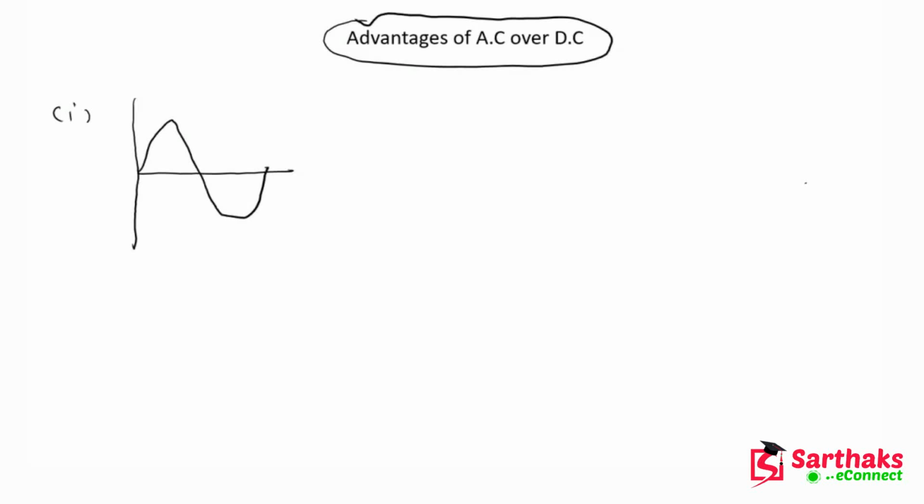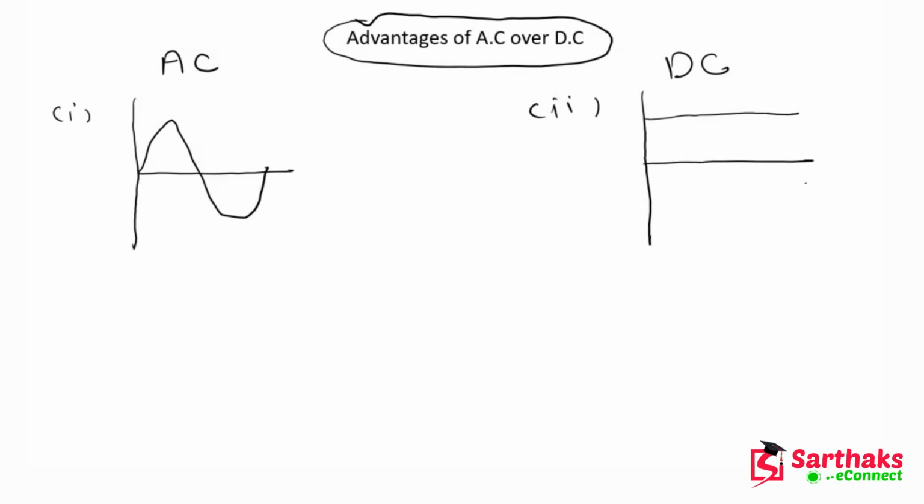Okay, this is the graph of AC. And this is the graph of DC. Now what is the basic difference between these two graphs? The basic difference is that in the graph of AC, the direction is changing.